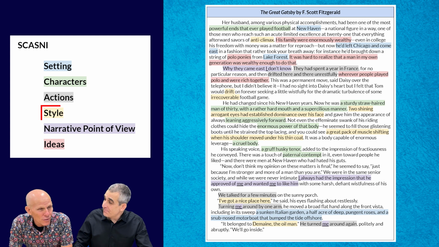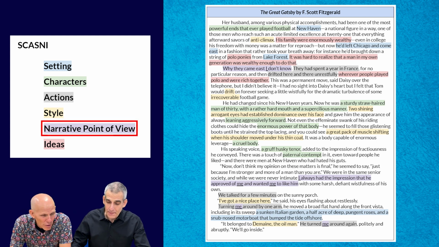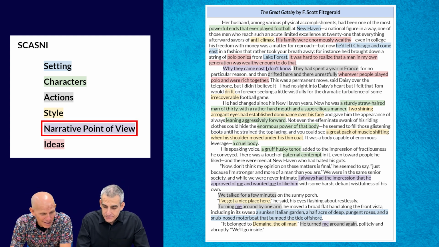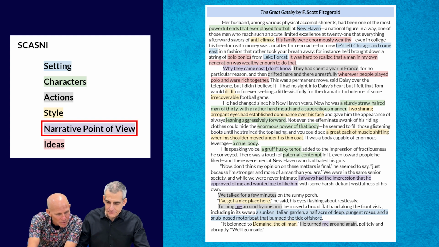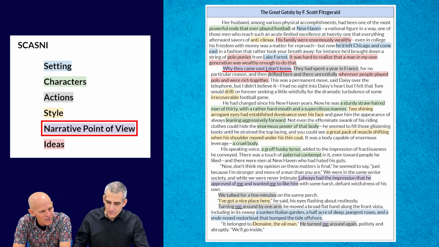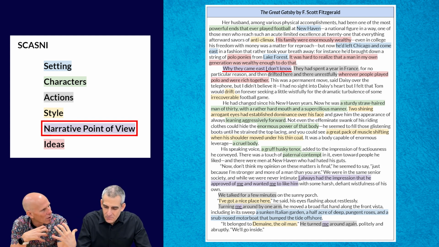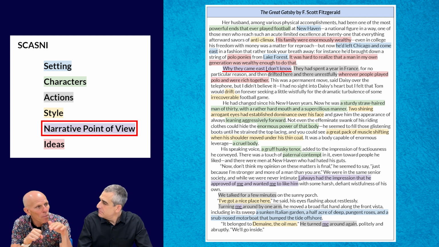That would be narrative perspective. Narrative perspective. This is very important in The Great Gatsby. If you look at it, it's a first-person narrator. Take a stab at it. What do you know? Yeah, so I'm looking at the narration, and that would be in purple. We know that he says, "Why they came east, I don't know." So he is reflecting on what he knows and what he doesn't know, and we know that his viewpoint, the narrator's, is coloring this whole description of Tom.